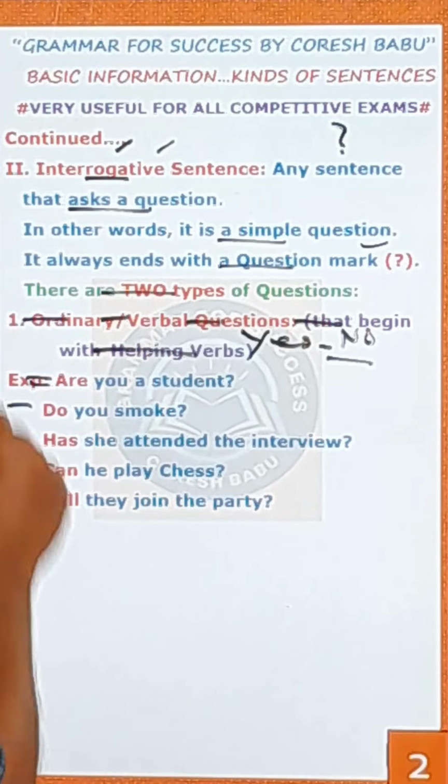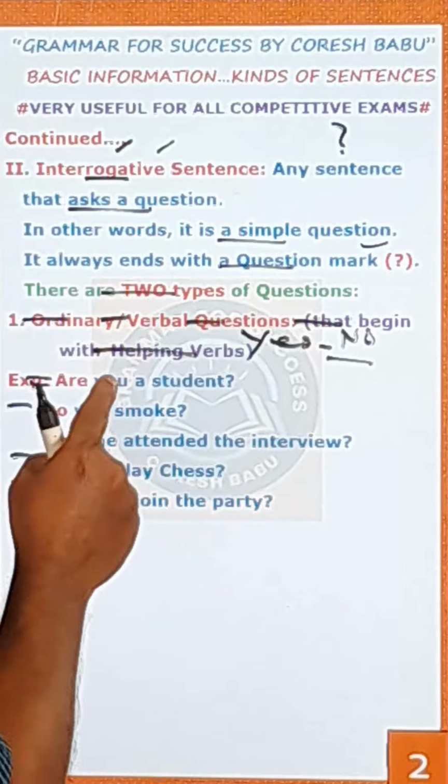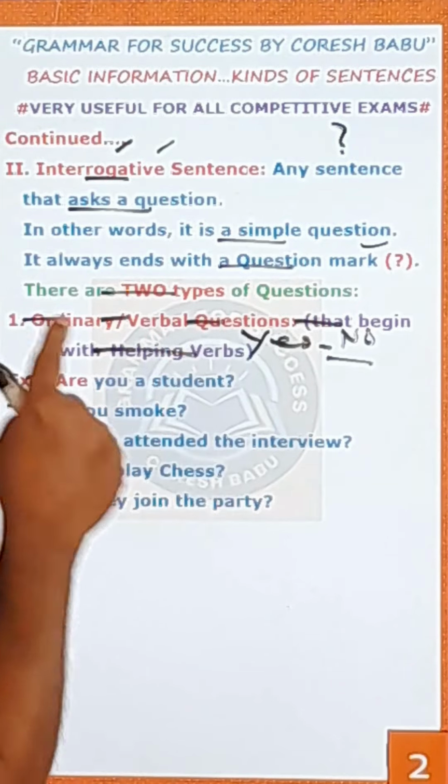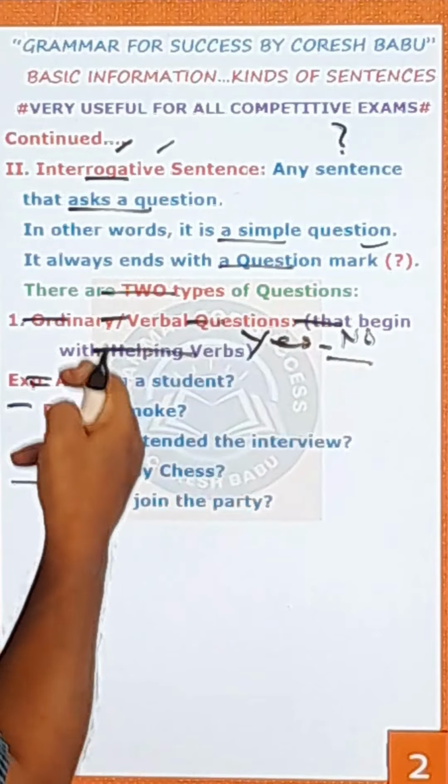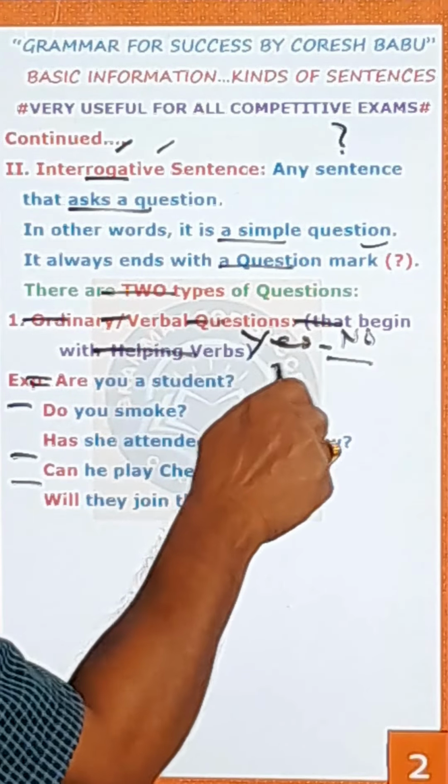Any question that begins with the helping verbs and ends with a question mark is called an ordinary question or a verbal question or a yes no question, because the answer to all these questions is either yes or no.